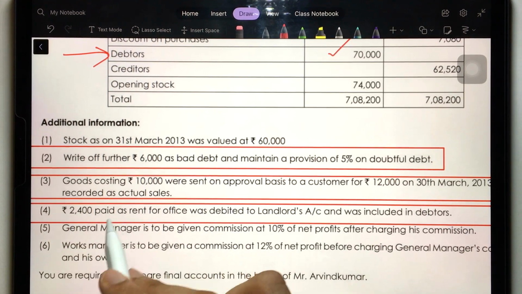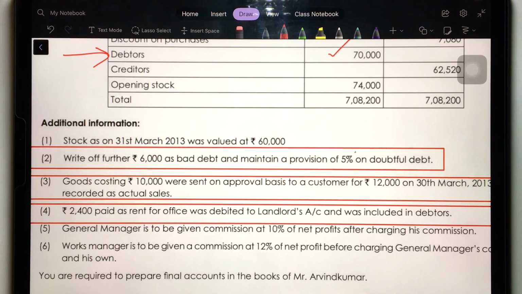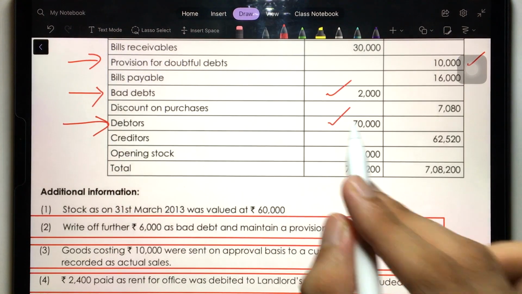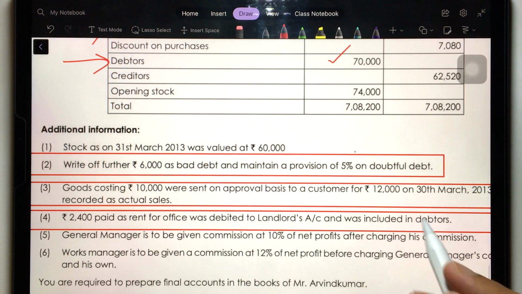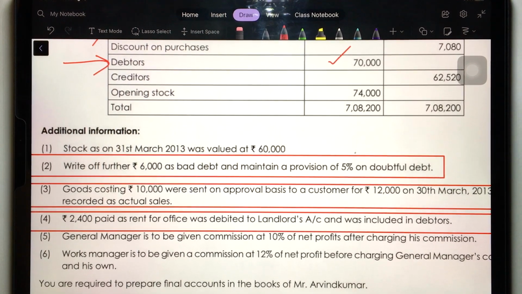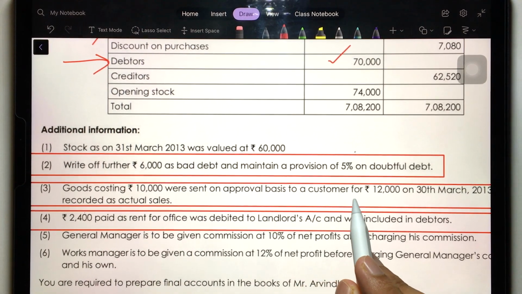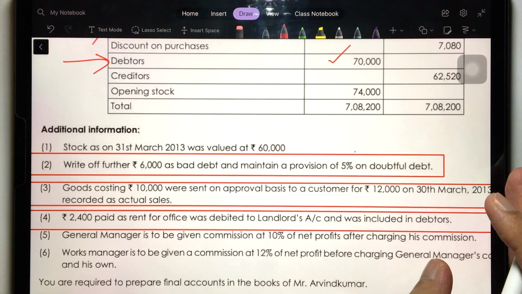And then see these two adjustments, 3 and 4. These are the errors which have happened, and these errors are affecting your debtors balance. So that is why you have to consider that, okay. These are the relevant adjustments in this case. Goods costing 10,000 were sent on approval basis to a customer for 12,000. But what is the error?